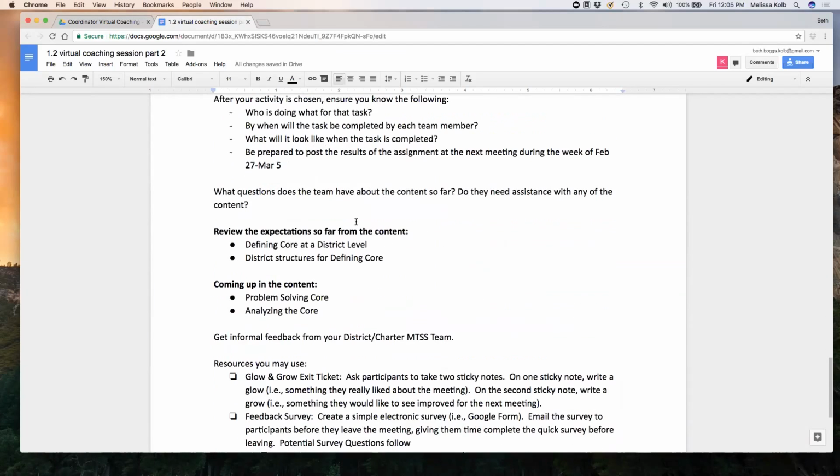So we're going all the way down here. So really what the work has been focused on is defining core at the district level or the charter school level, and also district or charter structures for defining core. So what are the things that we as a district or a charter school are going to be doing to help support core instruction across our buildings?